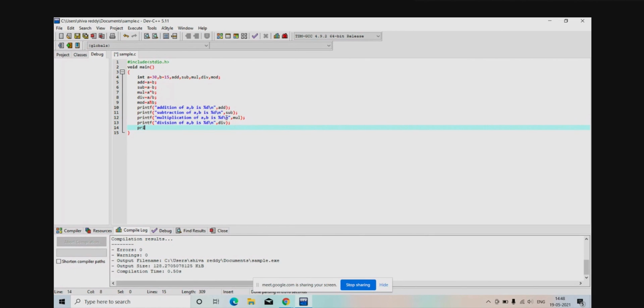Next, the last one is printf. What is that one? Modulus, right?